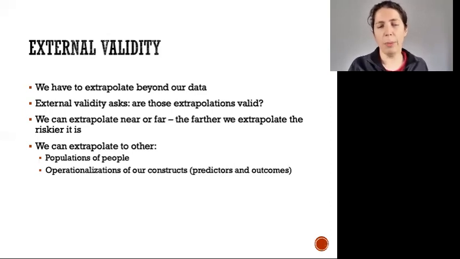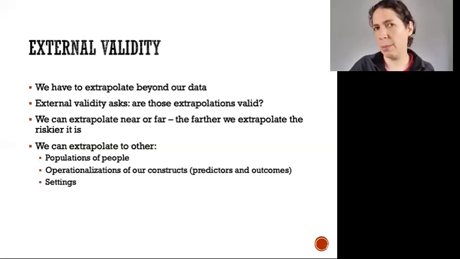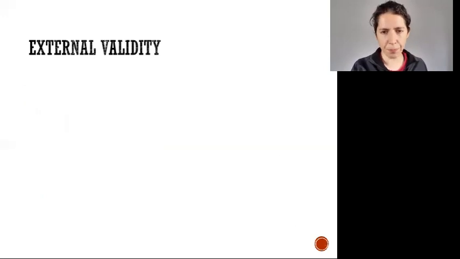And you can also extrapolate to other settings. For example, if I did my study in a lab on campus, in a room that was under the experimenter's control, I might want to claim that this would hold in the field. So if companies could make people happier when they're using their website, then those people might be more generous even when they're sitting in their own home. Or maybe I want to generalize from a university context to a business context. That would be extrapolating to a different setting.